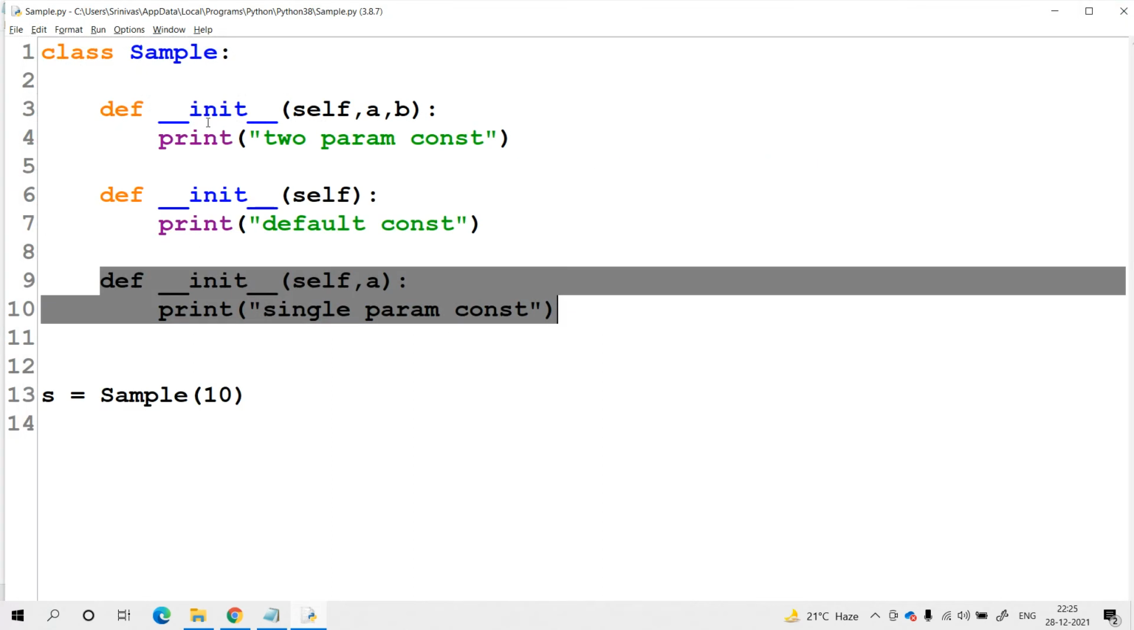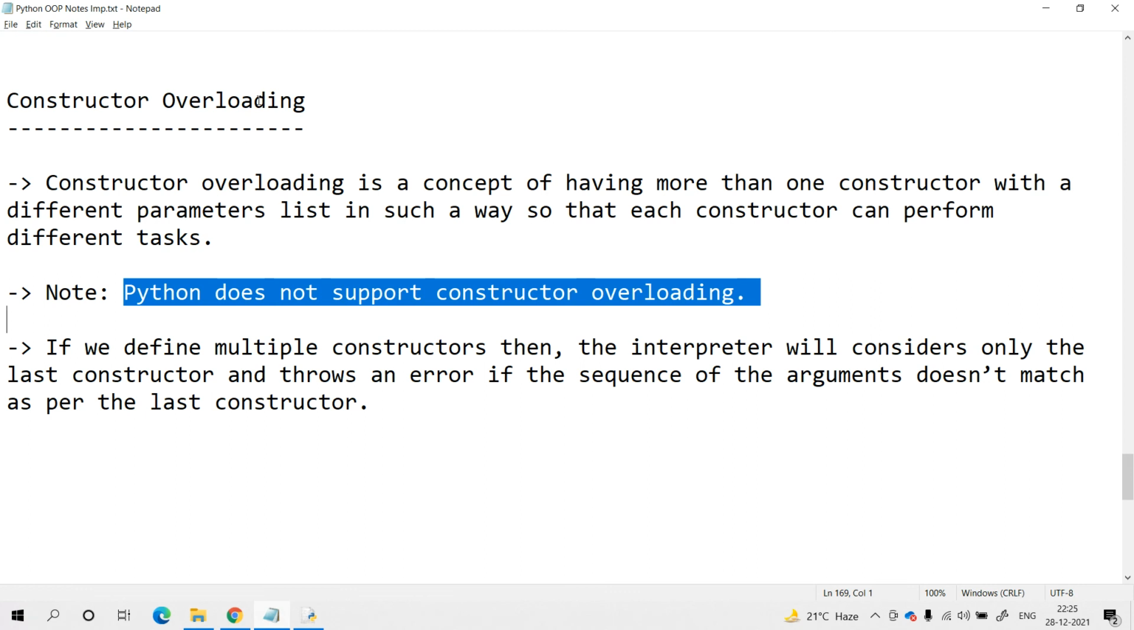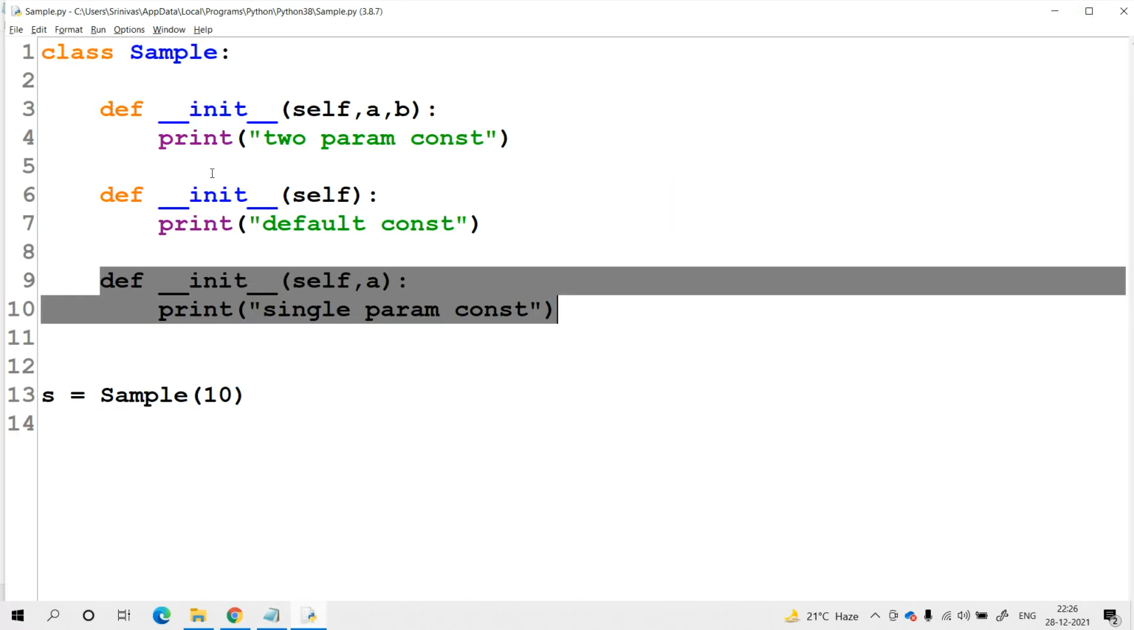I hope with this you got the complete idea regarding what is constructor overloading, and whether constructor overloading is supported in Python or not. No, Python does not support the constructor overloading concept. Out of all the available constructors, the interpreter always considers the last constructor. So as per the last constructor only, we need to pass the number of arguments while at the time of creation of the object of the class. That's all.